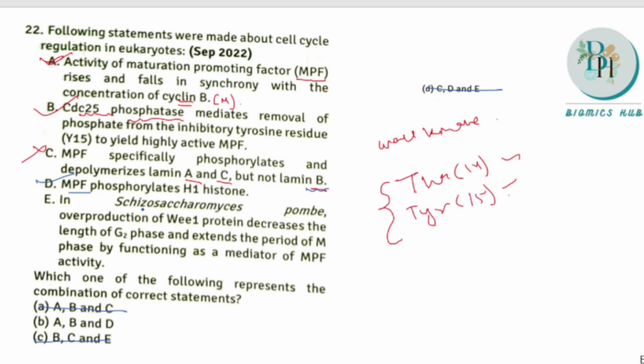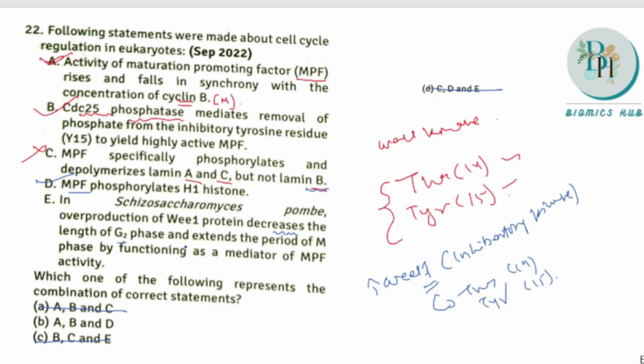But when it is overexpressed, it will phosphorylate these two amino acids and help in increasing the G2 phase, not decreasing it. So this is the incorrect option. Now let's move towards the next question.